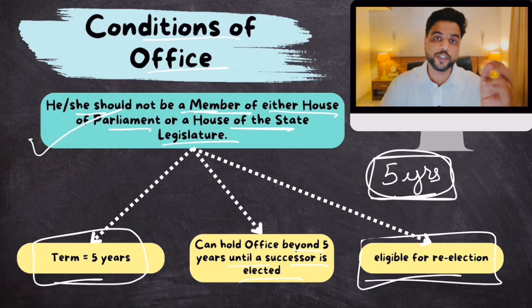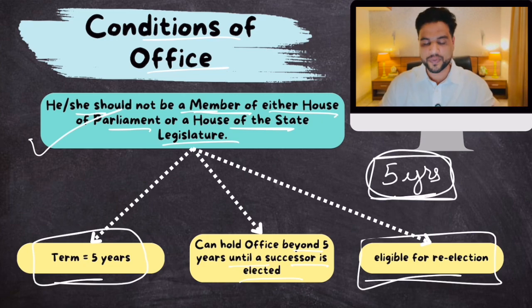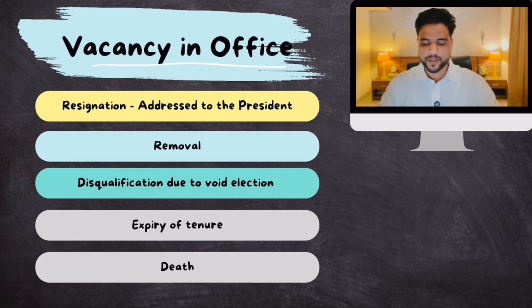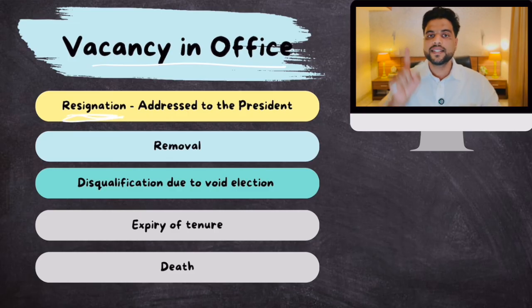Now let's talk about the most important part, the part which was in the news also, because Vice President Jagdeep Dhankar resigned, right? And some people say unceremoniously resigned. So let's talk about this vacancy in the office of Vice President. Now, the office of Vice President can lie vacant if he resigns. And remember, the resignation should be handed over to the President.